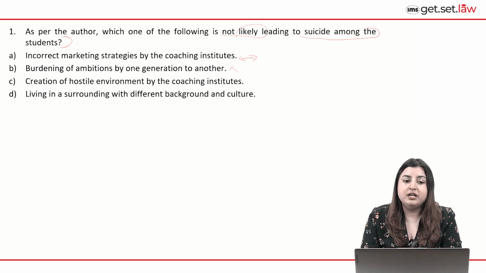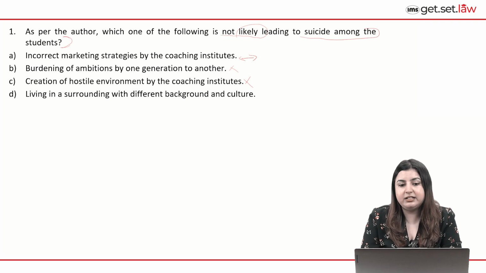Look at C. Creation of hostile environment by the coaching institutes. If this actually has a student feel more inadequate and doubt himself or herself, this again can lead to a student being very sorrowful about not being able to perform well in the tests which are designed by the coaching institutes, and can ultimately lead them to harbor such extreme feelings of wanting to commit suicide. So this also in a way can be eliminated because it's likely to lead to suicide. We have to choose an option which is not likely to lead to suicide.